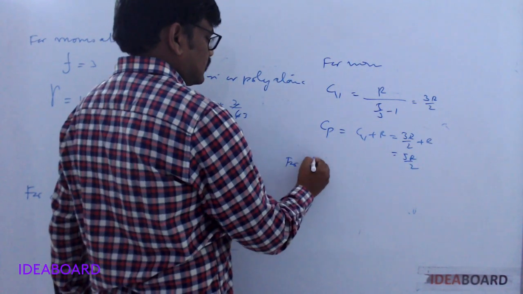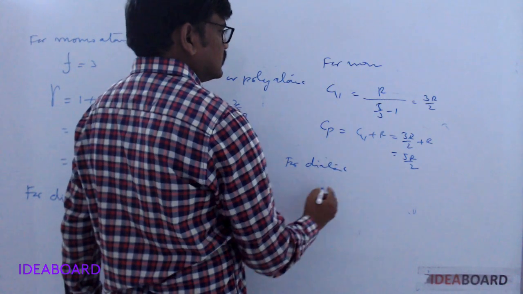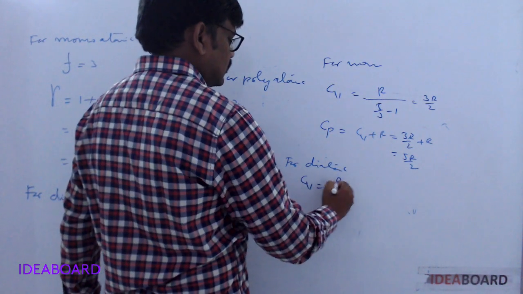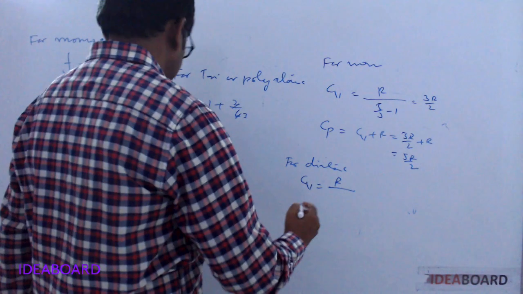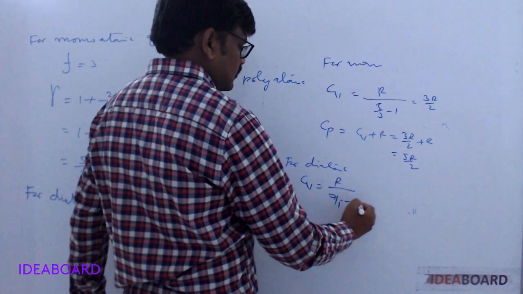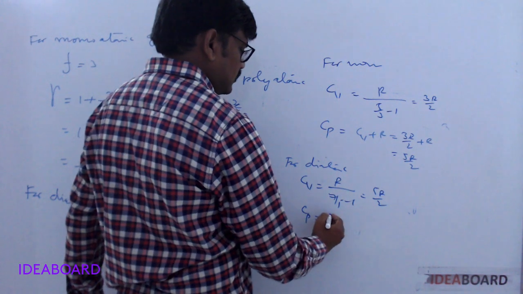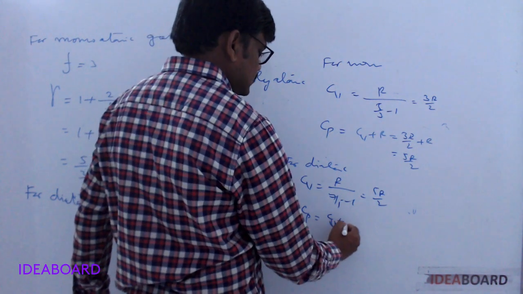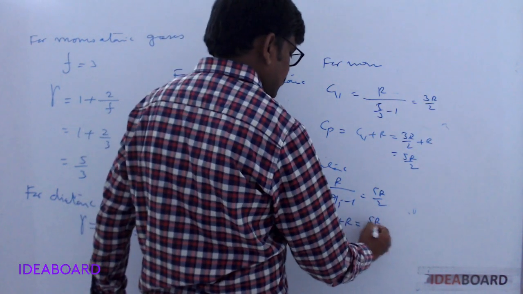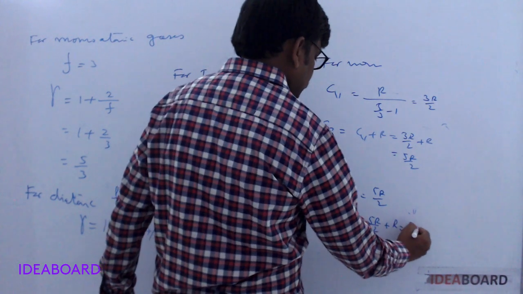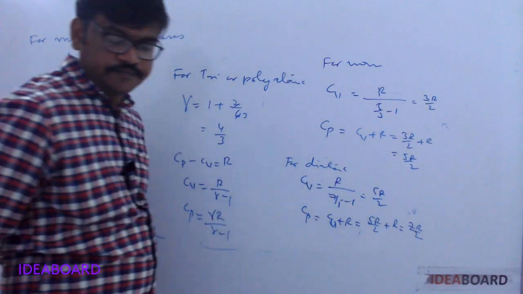Similarly, for diatomic, Cv equals R by 7 by 5 minus 1, that is 5R by 2, and Cp equals Cv plus R, that is 5R by 2 plus R, equals 7R by 2.